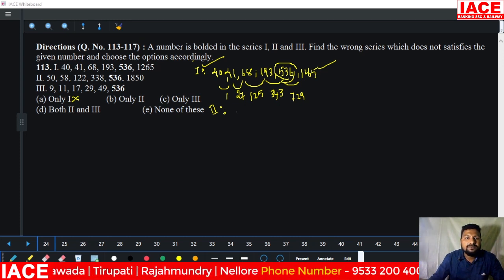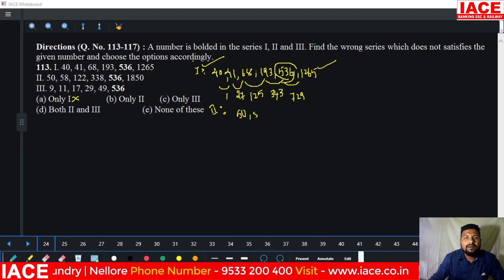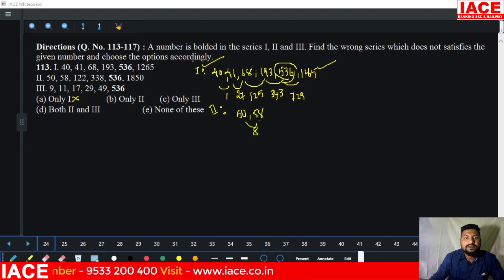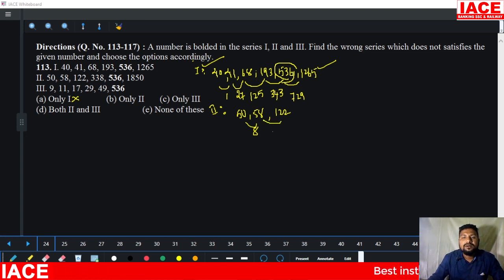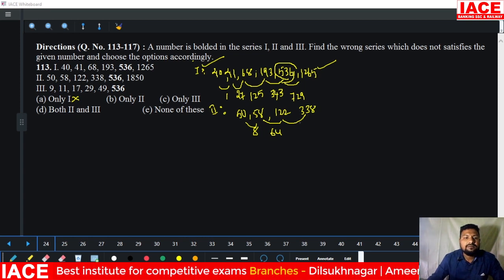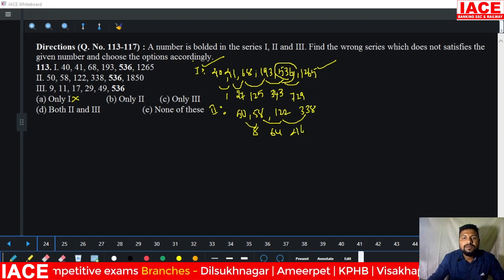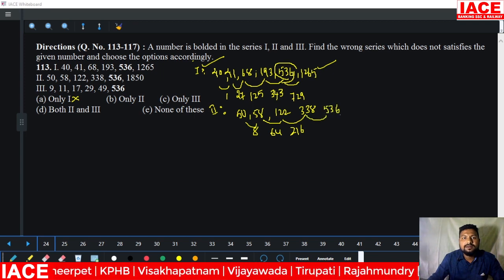The 2 is 50, 58, it is added by 8, and next 122, how much is added? 58 means 42 plus 22, it is 64 added, and next 338, 338 means how much added? It is 216 added, and next 536, and next 1850.